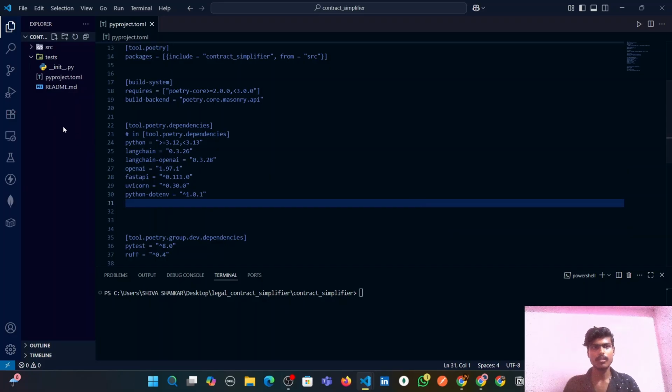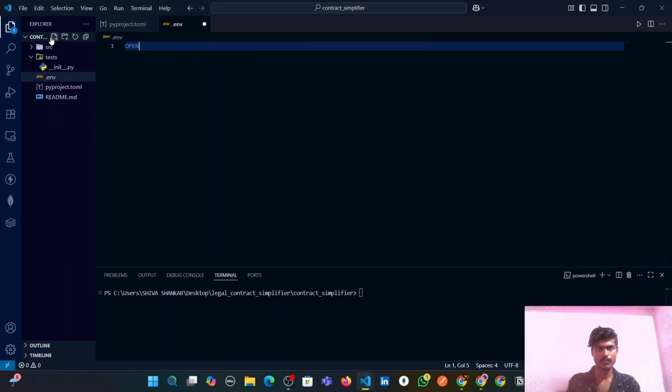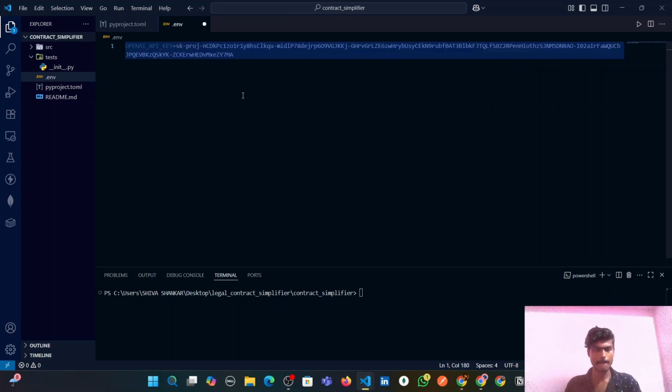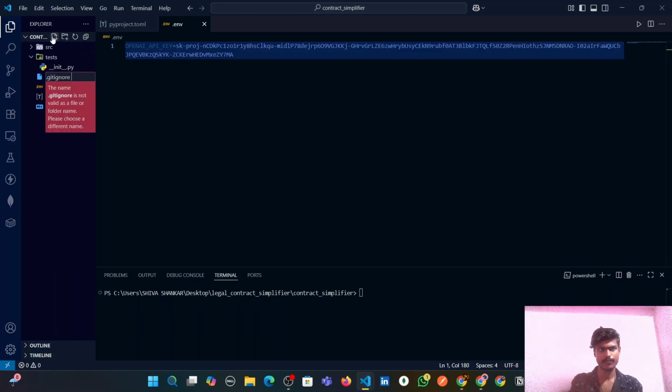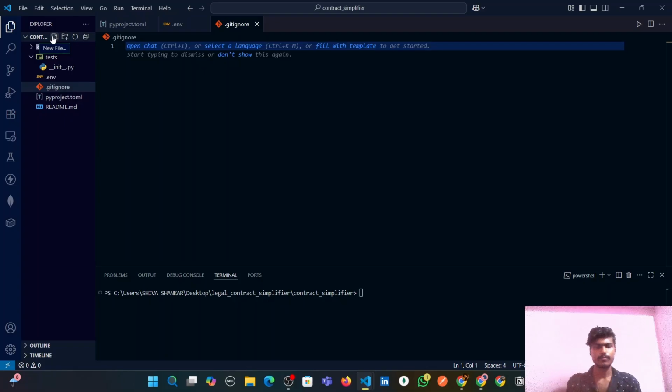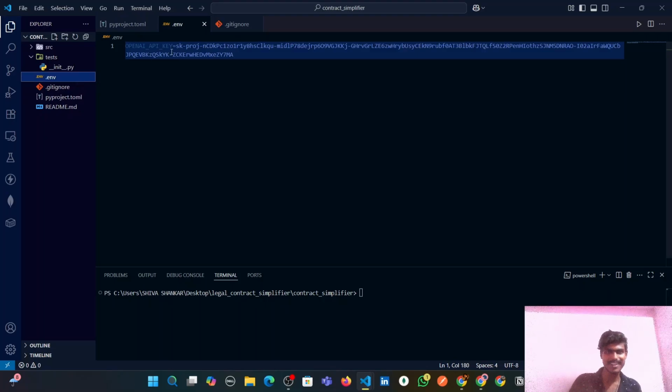Now it's time to create a .env file where we will be saving our OpenAI API key. And we should also create a .gitignore file. And we should specify that this .env file will not get pushed into our GitHub repository because we don't want our OpenAI credentials to get leaked into GitHub, guys.